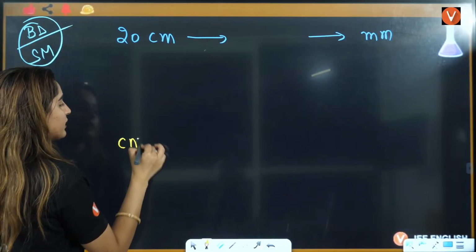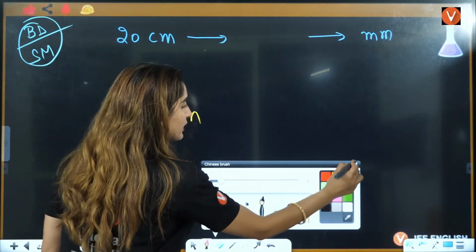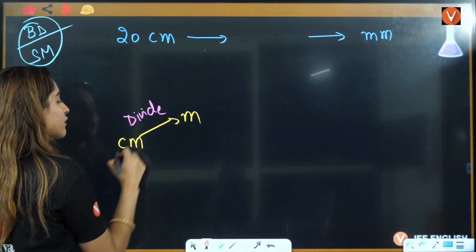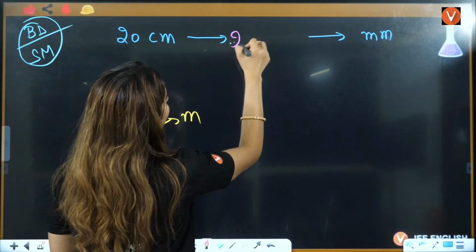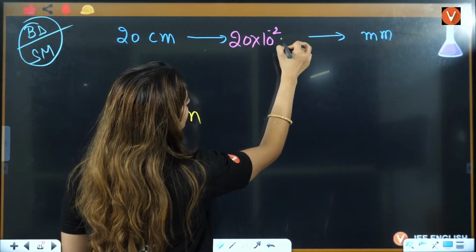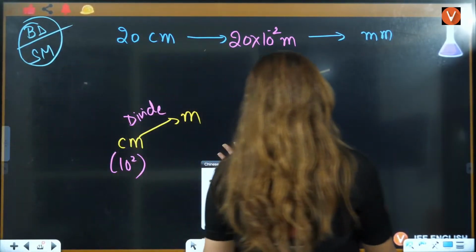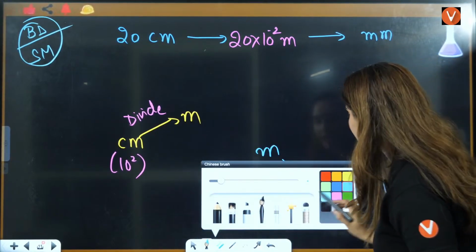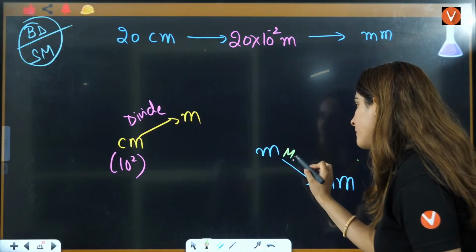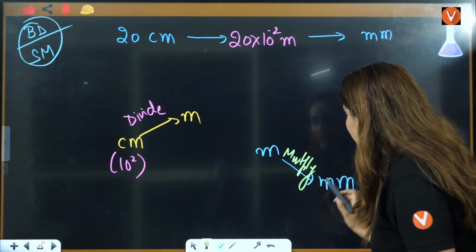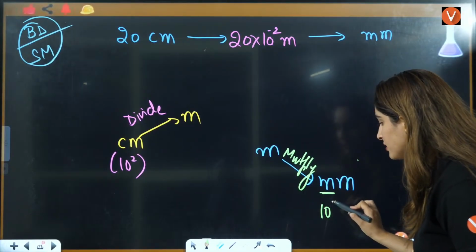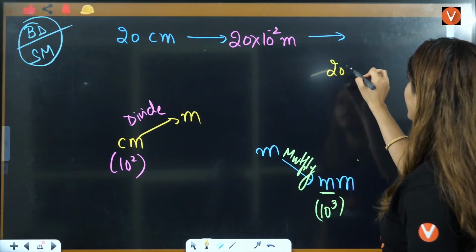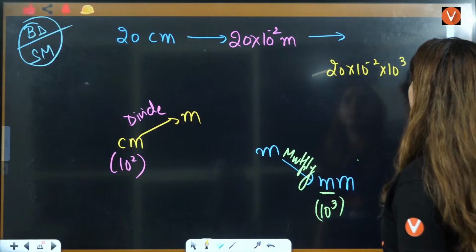You have centimeter to meter. In centimeter to meter, when you're going from smaller to bigger, you have to divide. So it will be divided by 10 raised to power 2, so it will be 20 into 10 raised to power minus 2 meter. Now this meter will be converted to millimeter. Now you are decreasing the unit, so you have to multiply. Milli means 10 raised to power 3, so you multiply with 10 raised to power 3. So the answer will be 20 into 10 raised to power minus 2 multiplied by 10 raised to power 3 millimeter.